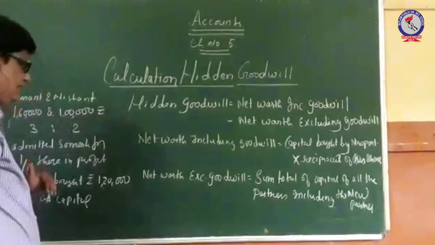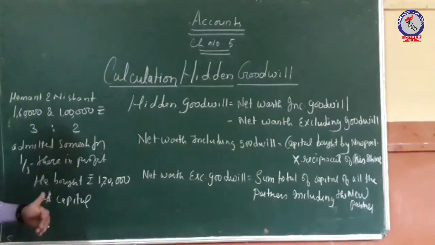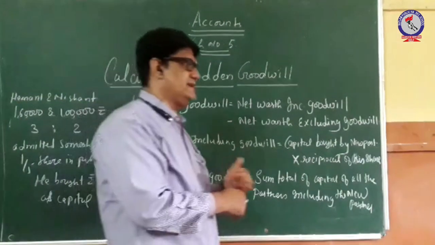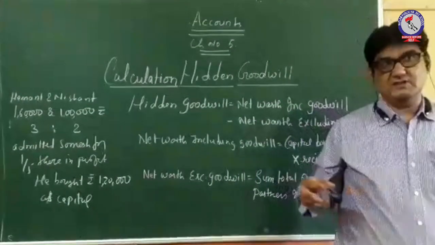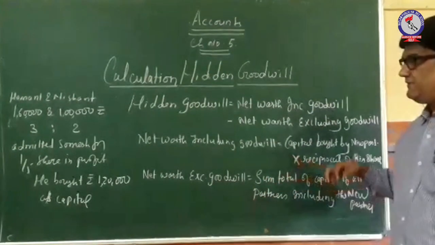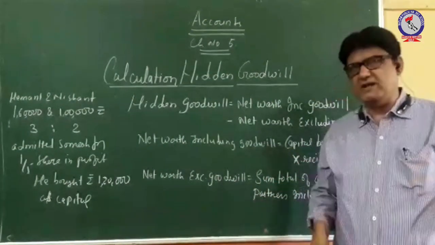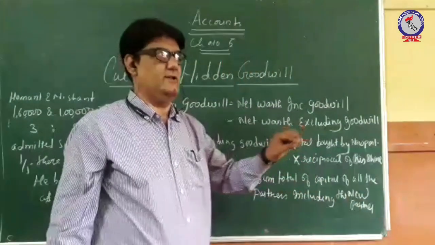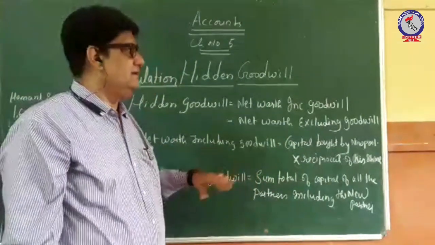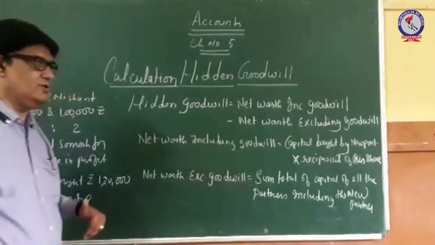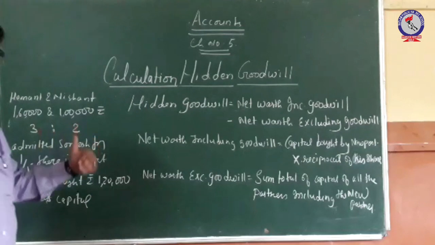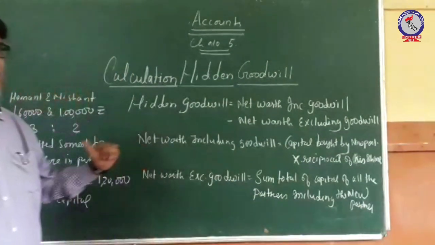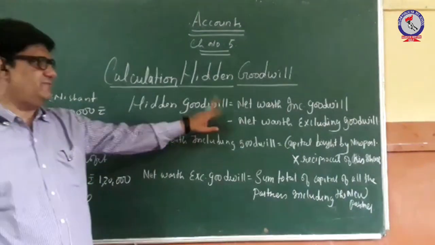So we have to calculate the goodwill of the firm. As you can see, there are no instructions given to us that we have to calculate goodwill by any particular method. Neither have they given that the goodwill already exists or that a revalued goodwill is there. So we have to calculate the goodwill by assuming that there is a hidden goodwill in the firm, and for that we have to follow these formulas.